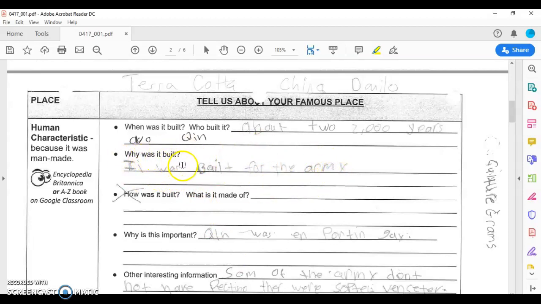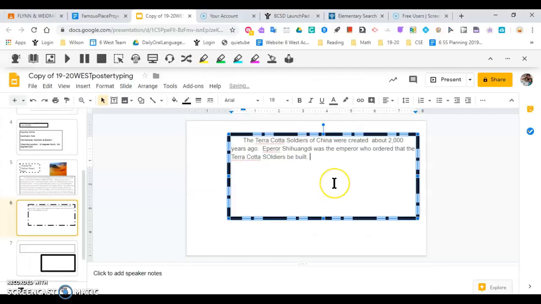Why was it built? It was built, the terracotta soldiers were built as part of an army, which was in the notes, to protect Shi Huangdi in his afterlife.